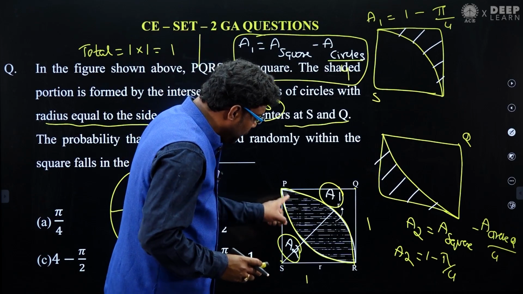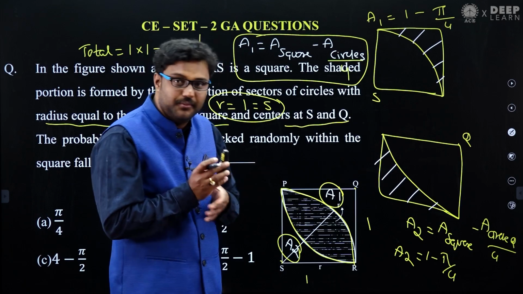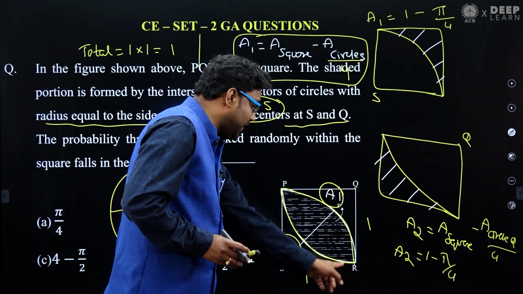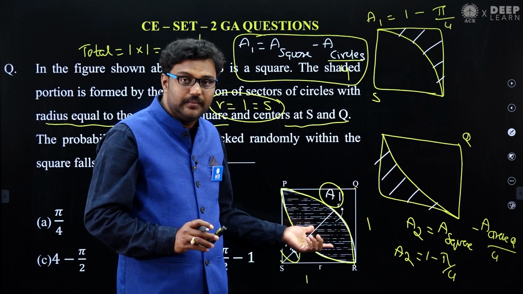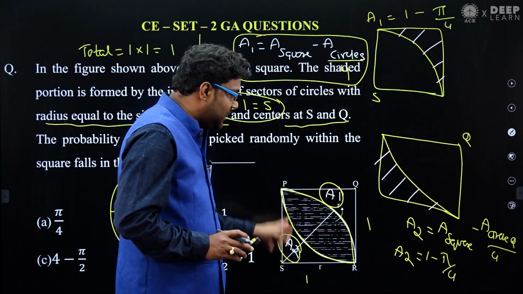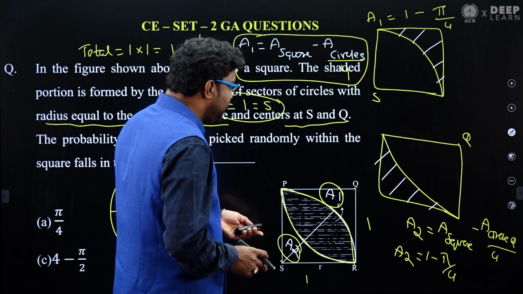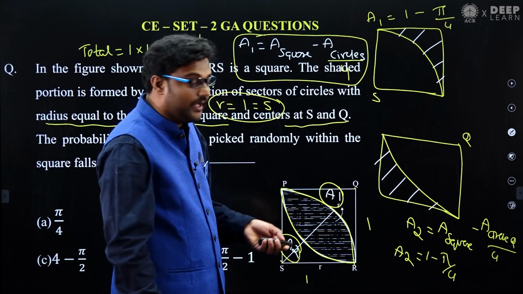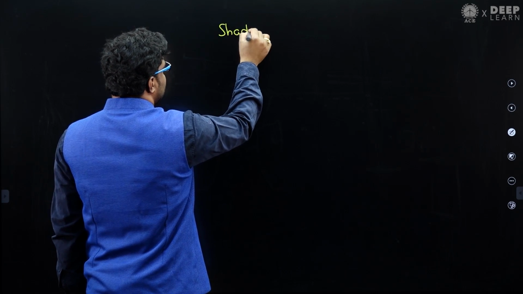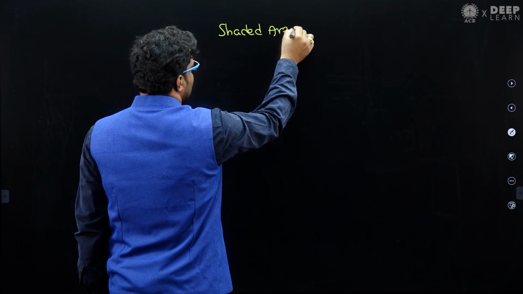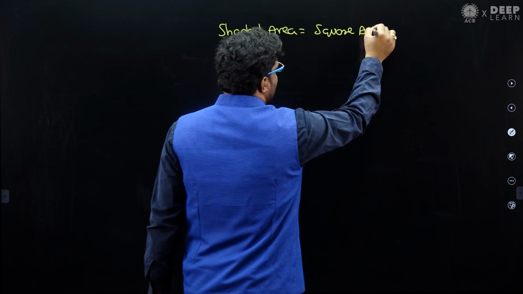Now if you want to find the shaded part, from the entire square remove A1 and A2, and you get the favorable area. So the favorable area is nothing but the shaded area. The shaded area is the square area minus A1 and A2.